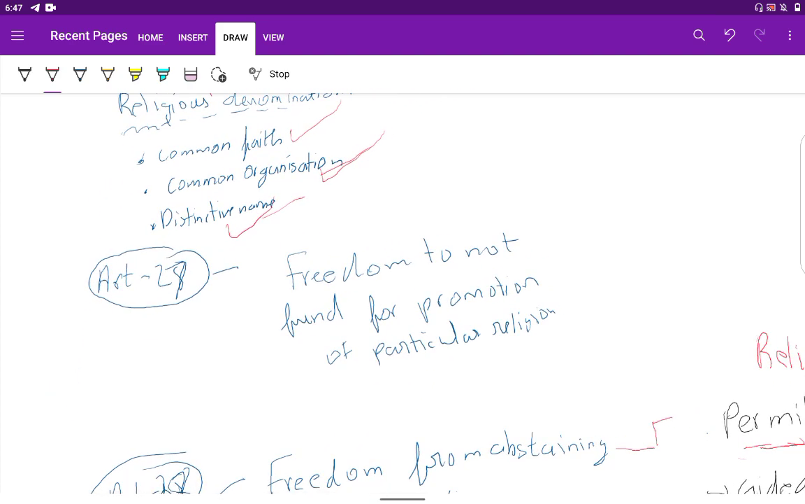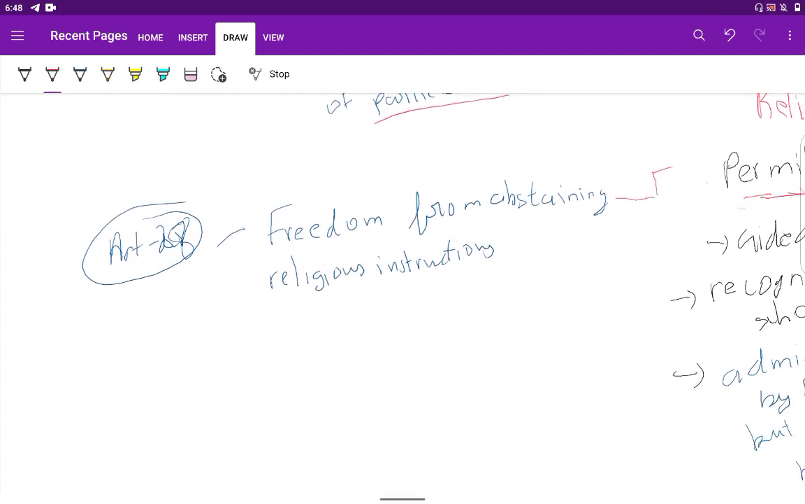Now moving to Article 27. Article 27 of the constitution is the freedom to not fund the promotion of a particular religion. If the government is spending for the promotion of a particular religion, it is against Article 27, because it is public money that is being spent.